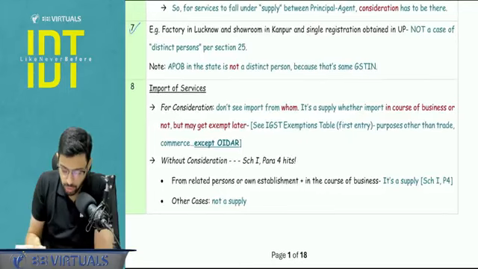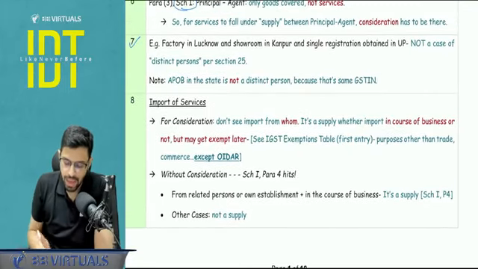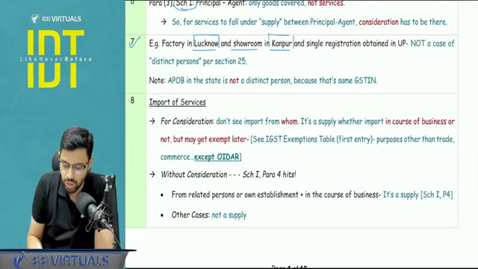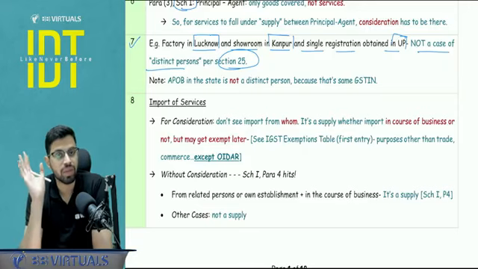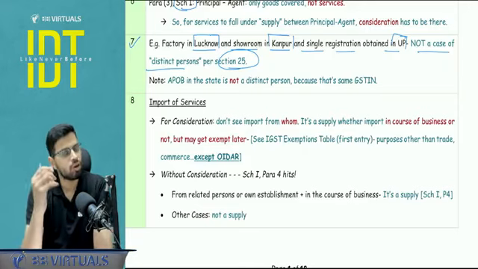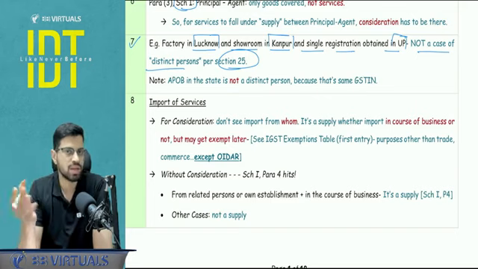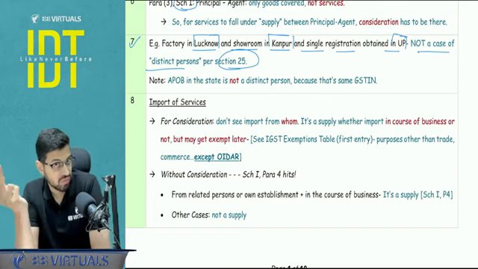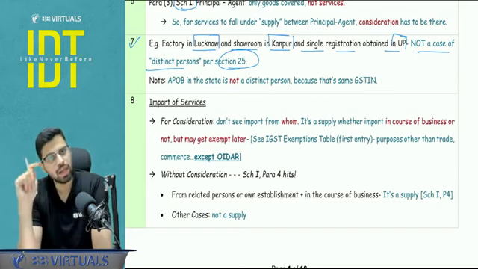Now, a short example to deal with the concept of the distinct person. Let's say there is a factory in Lucknow, UP, and there is a showroom in Kanpur that is also in UP, and there is a single registration obtained in UP. This is not a case of distinct person as per section 25. See, there are two aspects, 25.4 and 25.5. In 25.4, all are registered; one state, more than one state, I don't care. In 25.5, one is registered and the other is in another state.